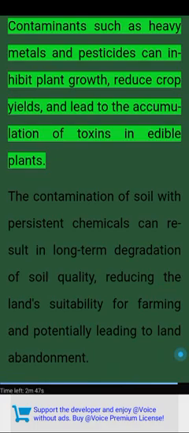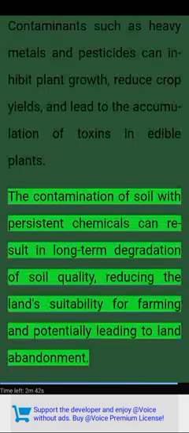Contaminants such as heavy metals and pesticides can inhibit plant growth, reduce crop yields, and lead to the accumulation of toxins in edible plants. The contamination of soil with persistent chemicals can result in long-term degradation of soil quality, reducing the land's suitability for farming and potentially leading to land abandonment.